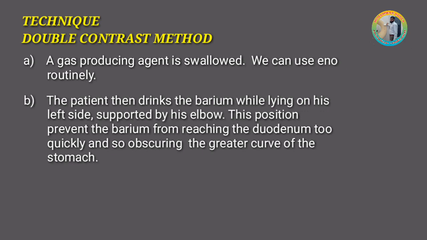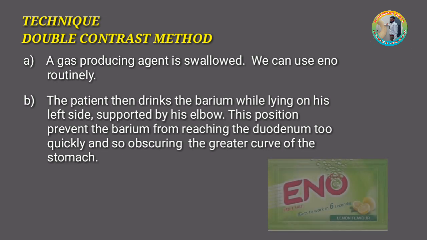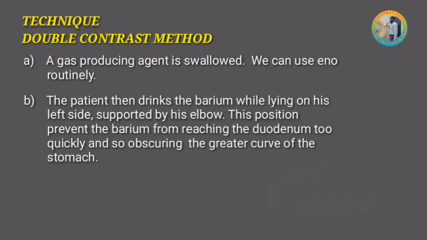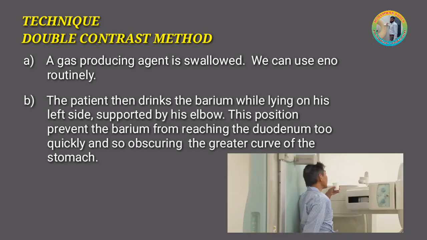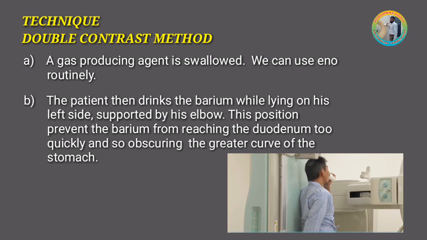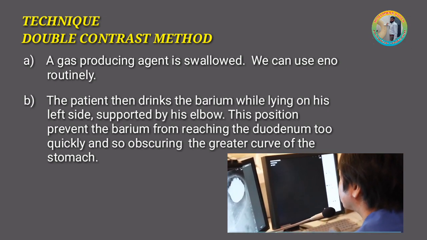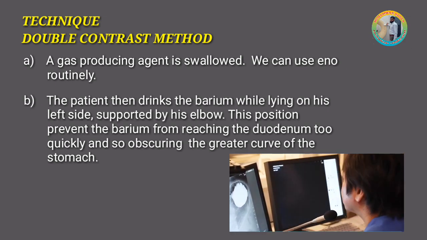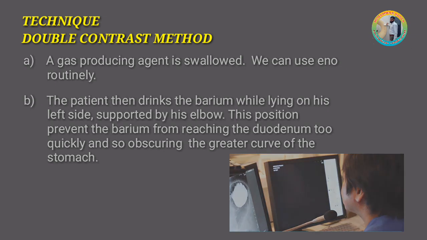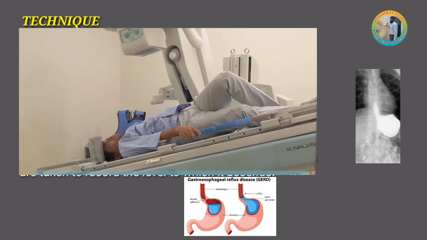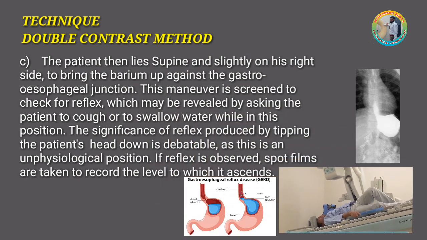First, we discuss the double contrast method. A gas producing agent is swallowed. We can use ENO routinely. The patient then drinks the barium while lying on his left side, supported by his elbow. This position prevents the barium from reaching the duodenum too quickly and so obscuring the greater curve of the stomach. The patient then lies supine and slightly on his right side to bring the barium up against the gastroesophageal junction.